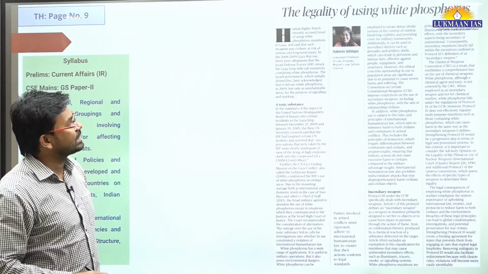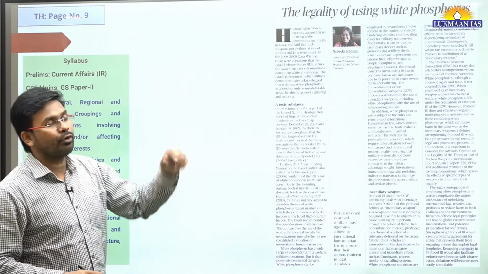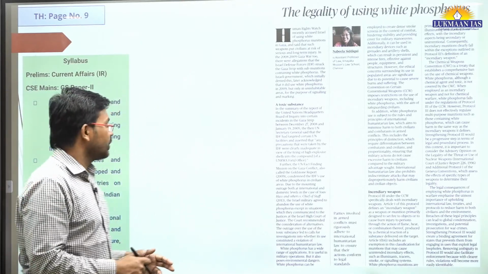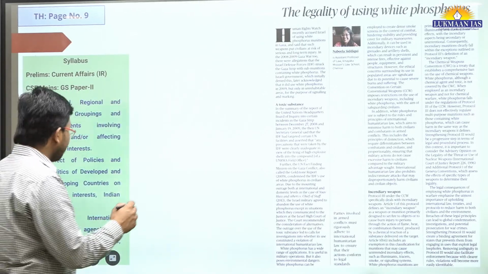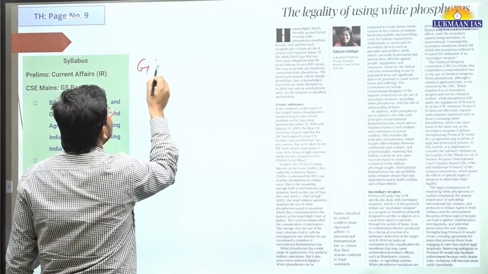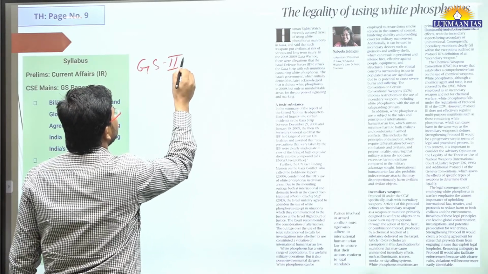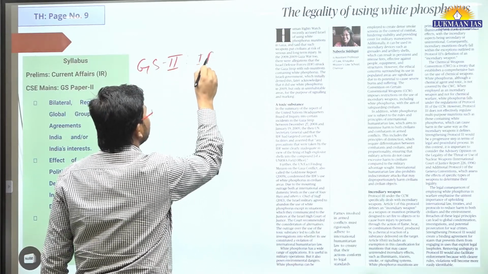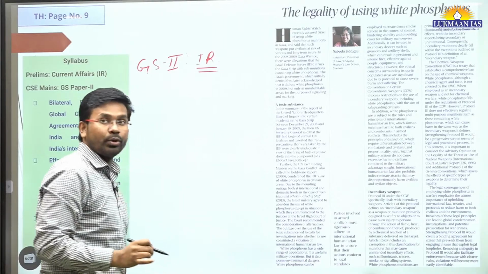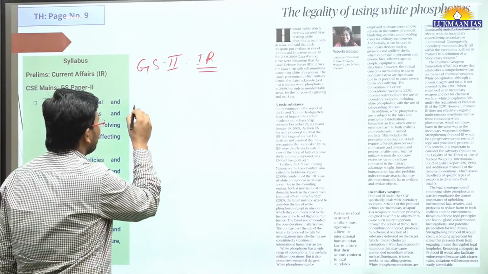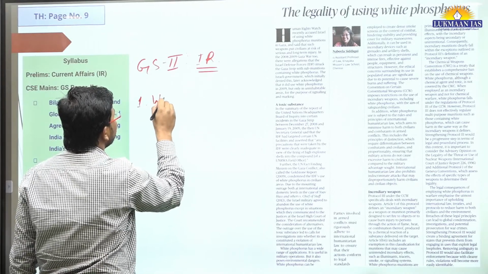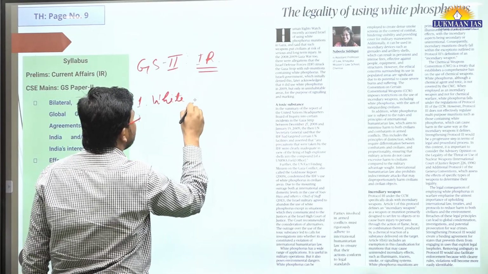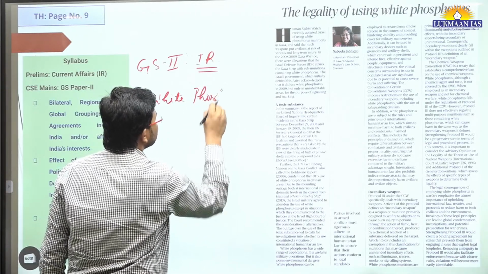We are going to start the discussion with the first topic. This topic says the legality of using white phosphorus. This topic is very important for GS paper 2, under international relations. We are going to discuss many things in this article. We are going to discuss what is white phosphorus.